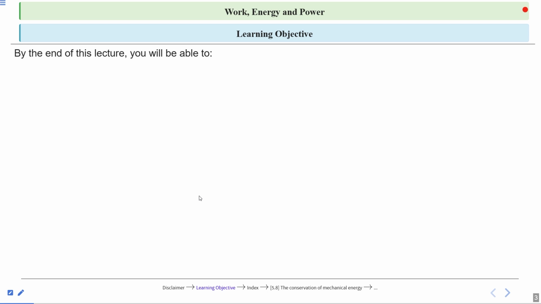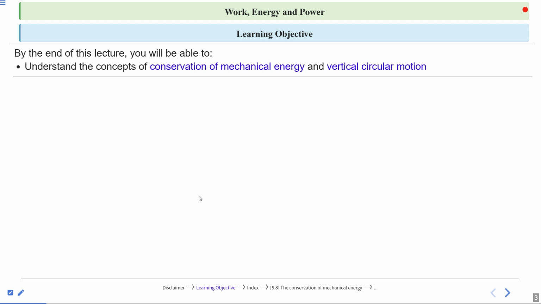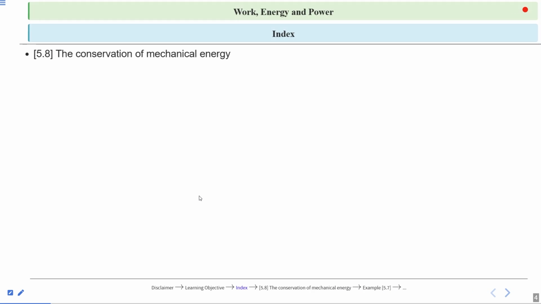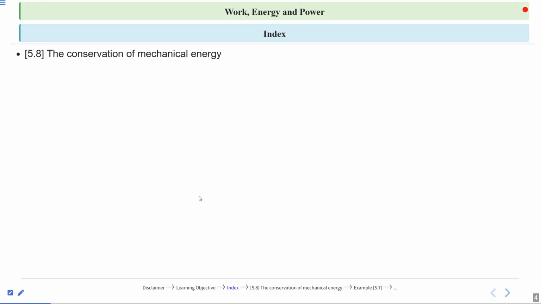Learning objective. By the end of this lecture, you will be able to understand the concepts of conservation of mechanical energy and vertical circular motion. So, in today's class, we will cover 5.8, the conservation of mechanical energy, and example 5.7.